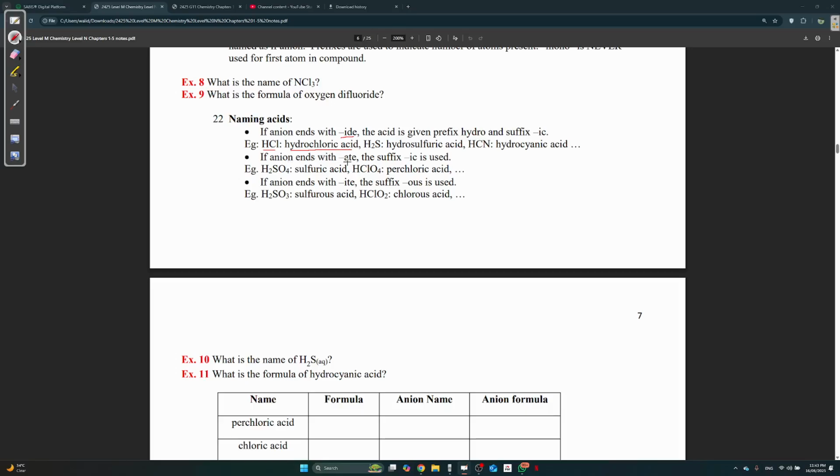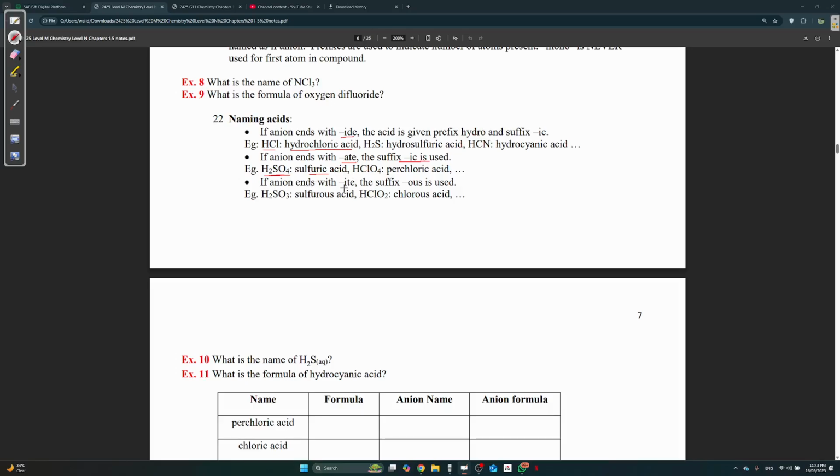If the anion ends with ATE, the suffix ic is used. So for example, here the anion is sulfate, right? So you're going to use sulfuric acid. See how it's IC? There's no hydro. You don't say hydrosulfuric acid, you just say sulfuric acid.